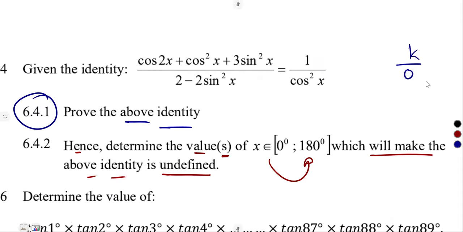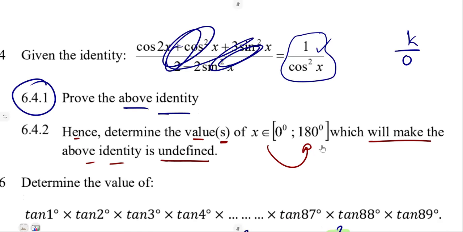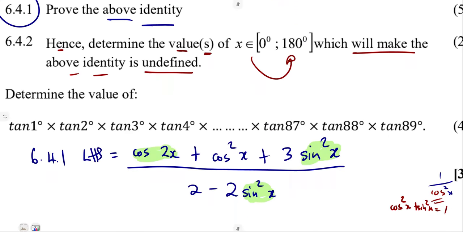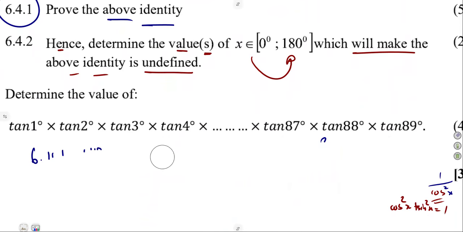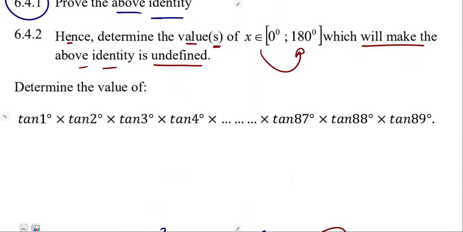K over 0, whatever we have, the denominator is supposed to be 0. So instead of working the left-hand side here, just use the right-hand side. Already there's a single trig that we are given. So we're going to use 1 over cos squared of x, in simplest form. For it to be undefined, the denominator must be equal to 0.